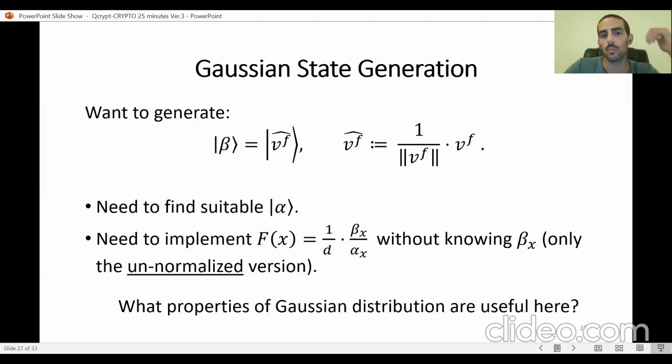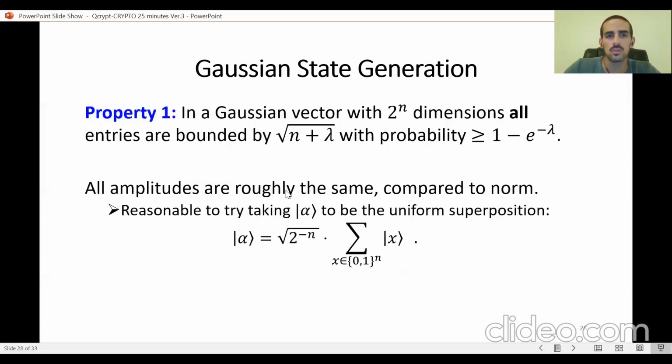So what properties of the Gaussian distribution are going to be useful to us for the efficient quantum generation of the state normalized V? These are very basic properties. We just observe that they are useful for the efficient generation of the quantum states that correspond to Gaussian vectors.